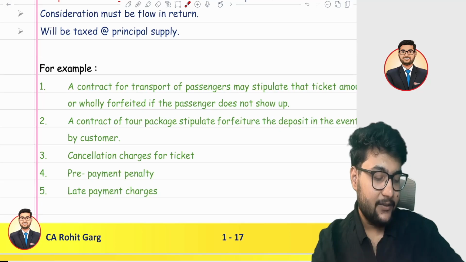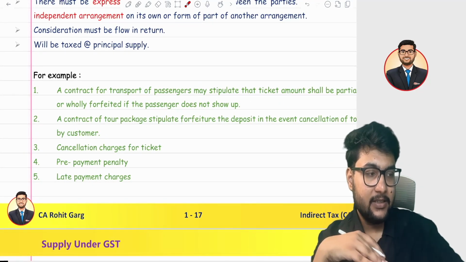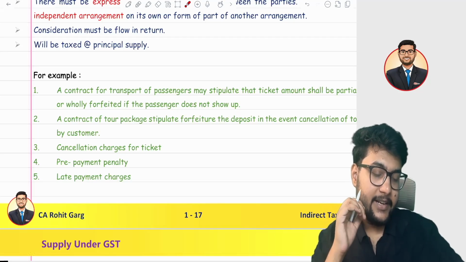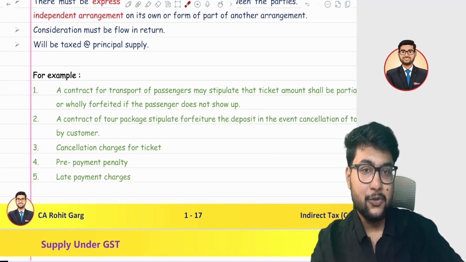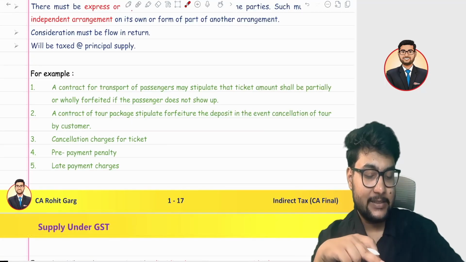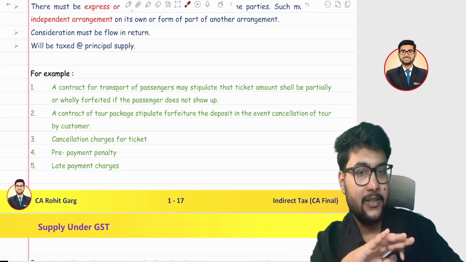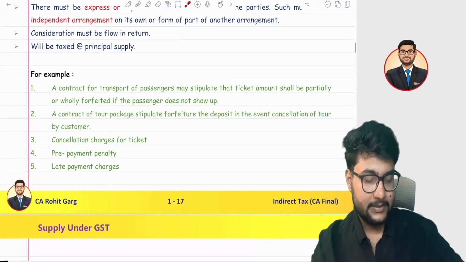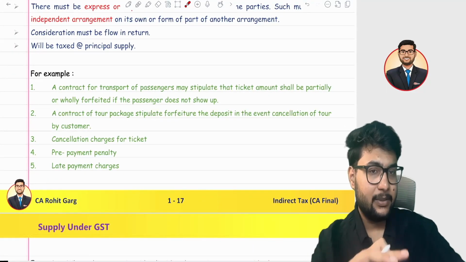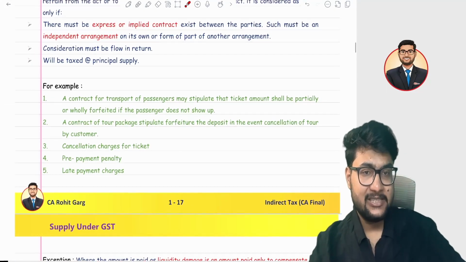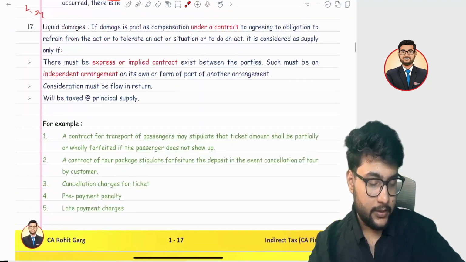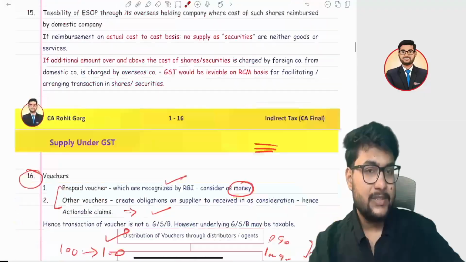Third, in case of travel, generally, if you book a travel agent and you are paying some money to him, and later you cancel your tour plan, in that case, it is not a liquidation damage, because it generally happens in case of tour packages. I hope these examples are clear to you. It's very important. Liquidation damage is very, very important for the exam. Okay. So all the circulars we have discussed.